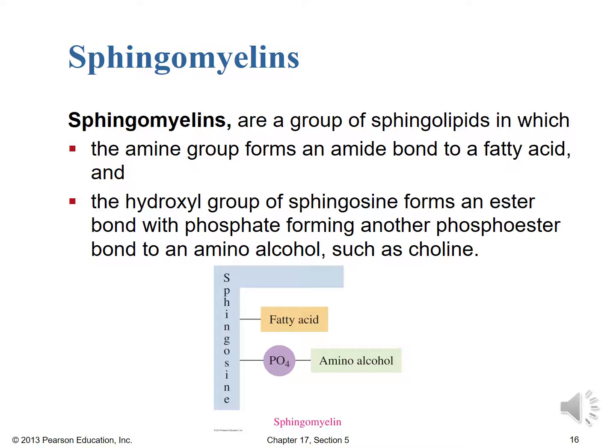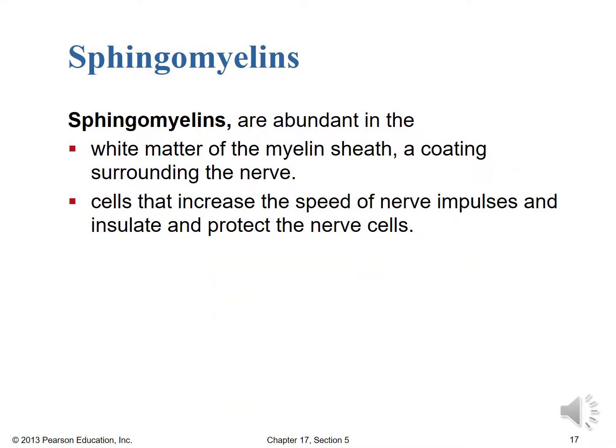Now, if you know your biological chemistry, you probably noticed that myelin name in the sphingomyelins, and they're abundant in that white matter of the myelin sheath, the coating around the nerve cells. So they're also abundant in cells that increase and speed those nerve impulses, and insulate and protect the nerve cells, right?